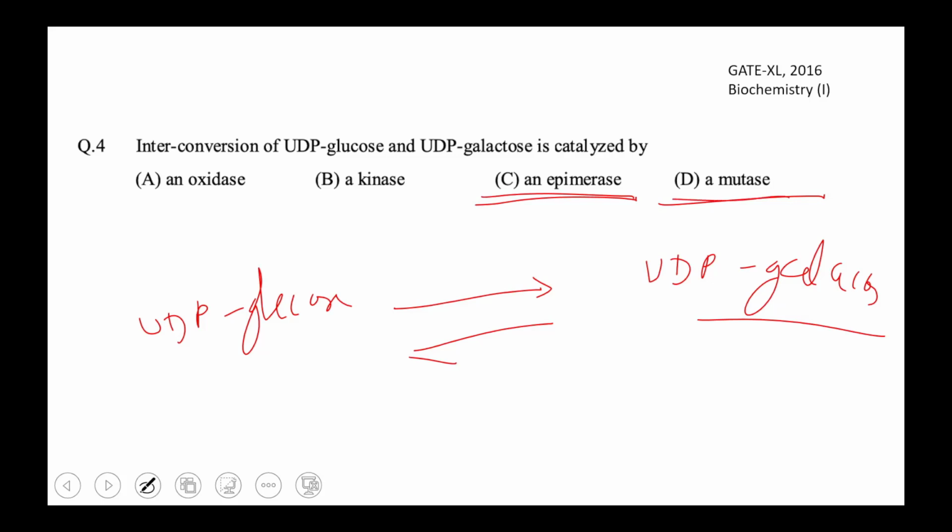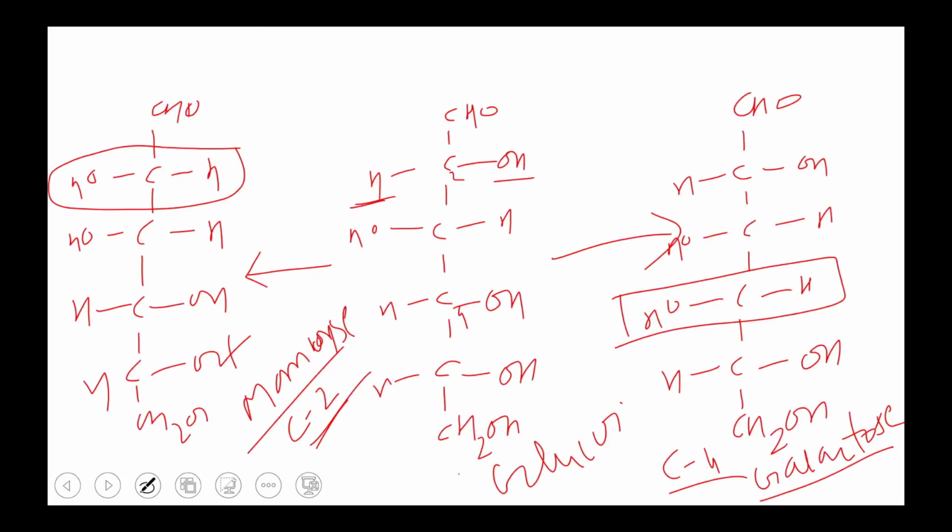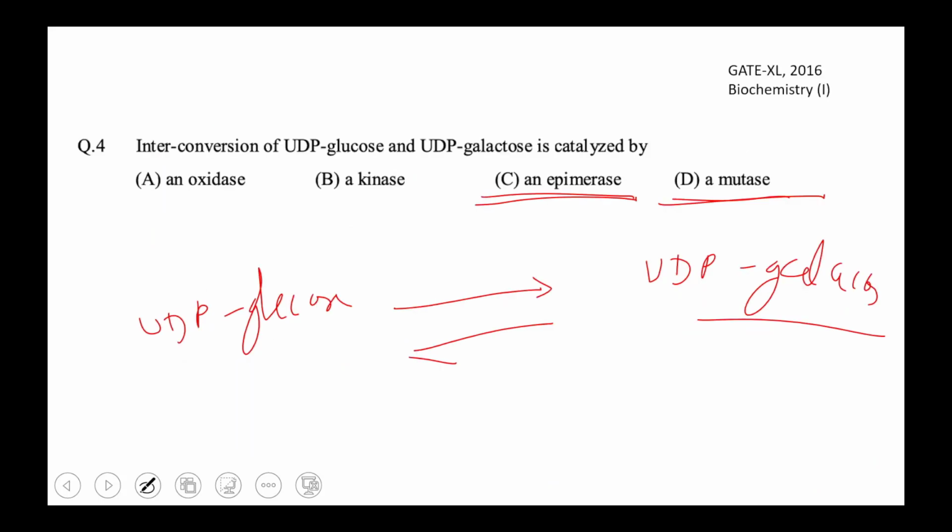Here the conversion, if mutase: in glucose and galactose, what we saw is that glucose to galactose, at the same carbon only the orientation of OH and H got changed, that got replaced. But in case of mutase, what is happening?